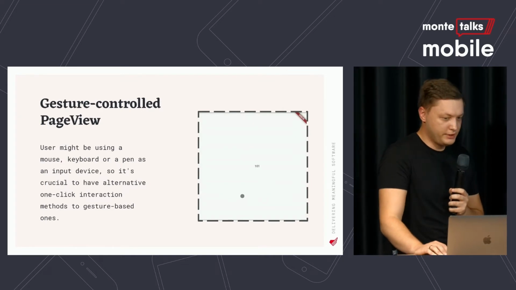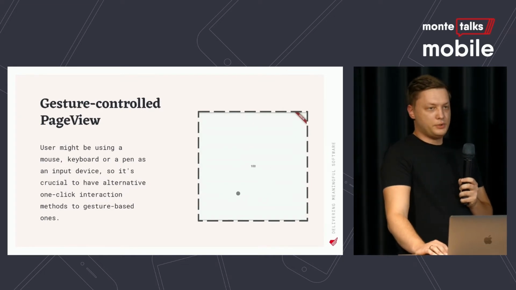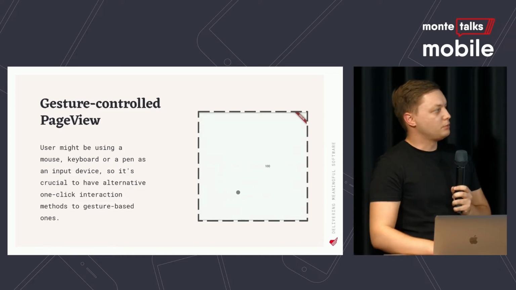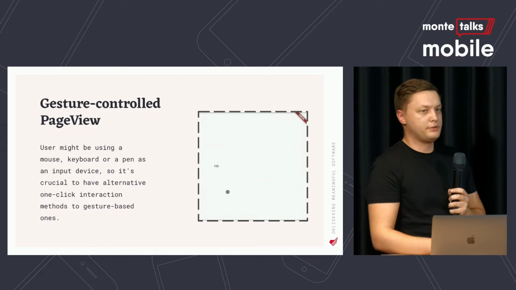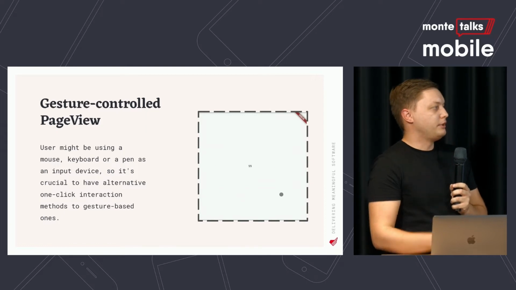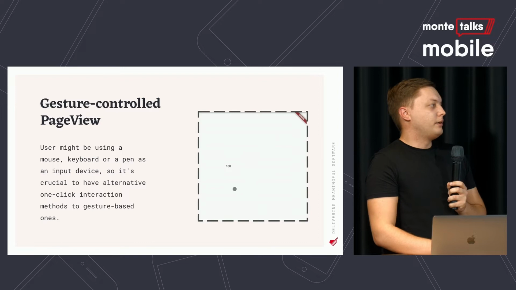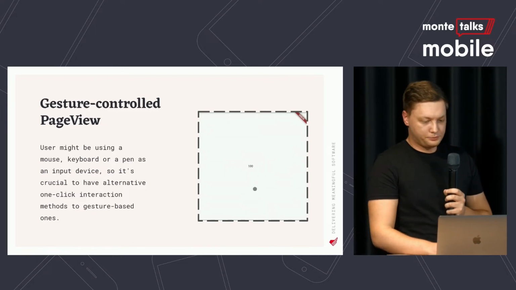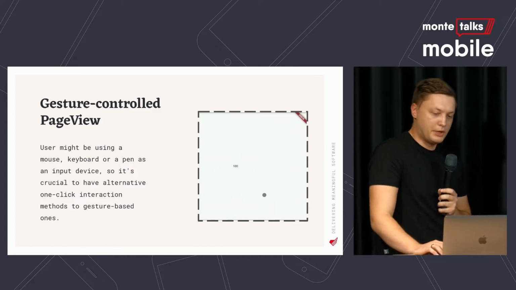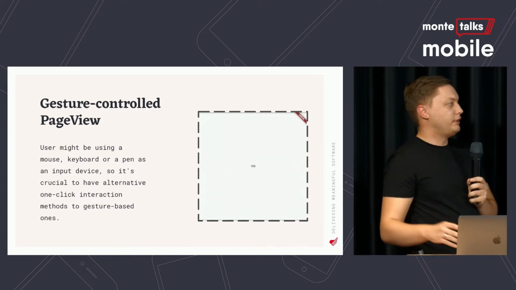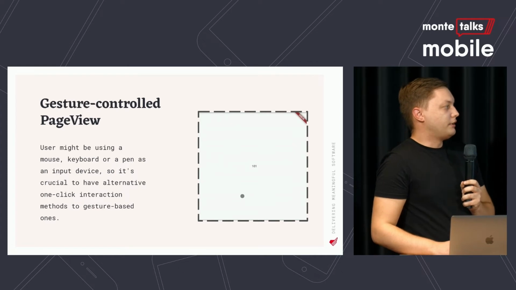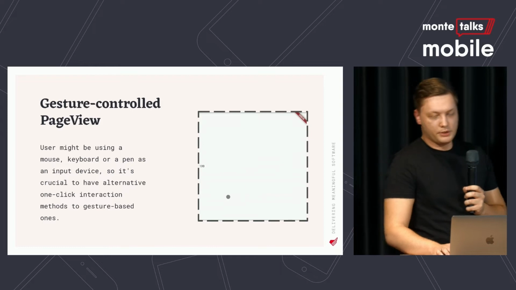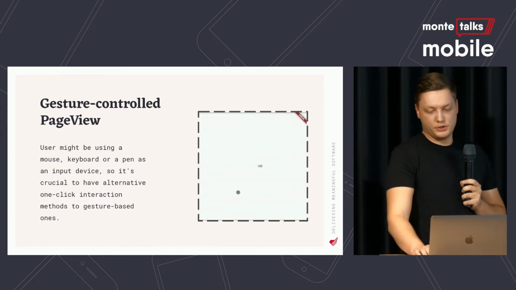Our first contender here is page view. Page view, as you may know, allows us to scroll through pages, right and left, or top to bottom, but by default it's horizontal. And this is really nice, but as you can see, it's gesture-based by default. And users might be using a mouse, keyboard, or a pen, or any other input device that supports only one pointer. So it's crucial to have alternative one-click interaction methods to gesture-based ones.